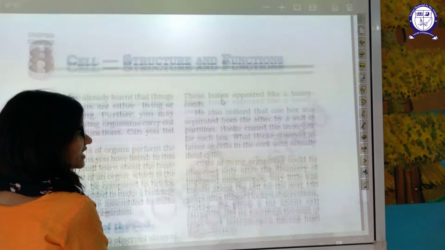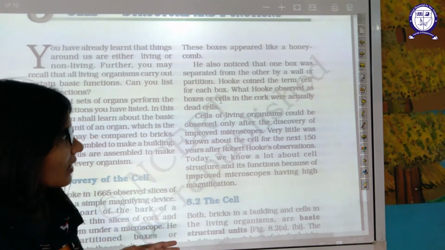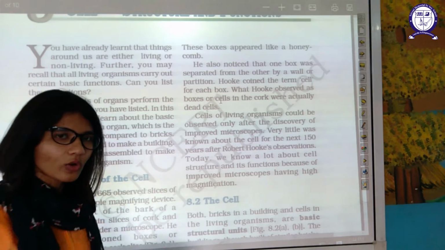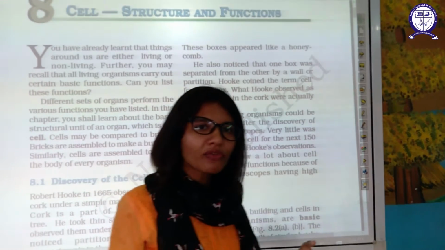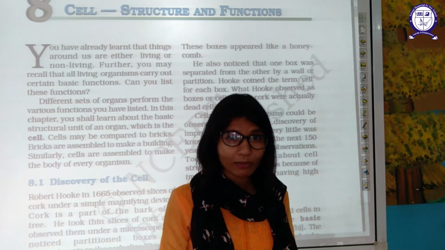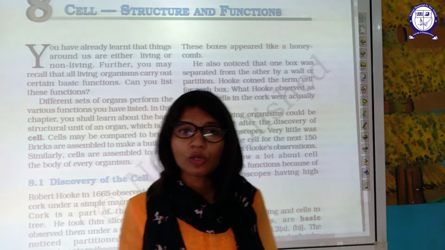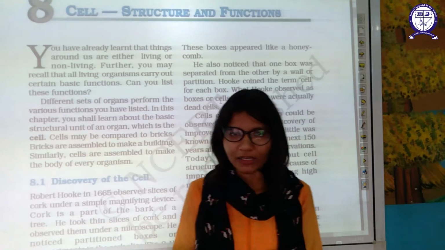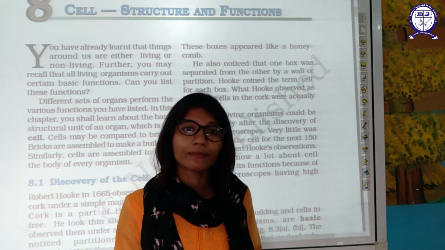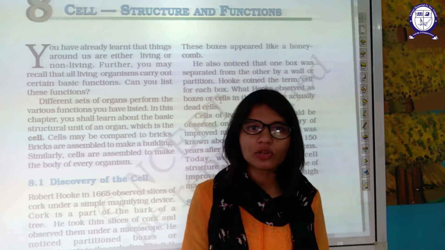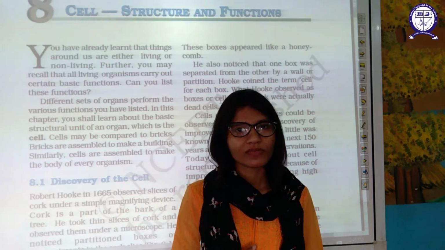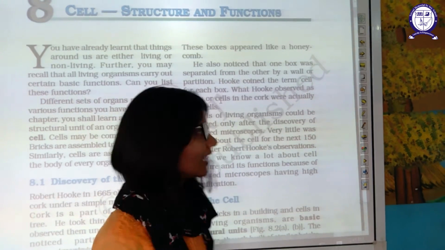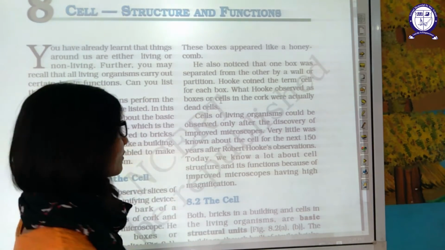He also noticed that one box was separated from another by a wall or partition. All those boxes were separated from each other by compartments. So he named those compartments cells. Cell is a Latin word which means small room. So now you know the history behind the name of the cell.